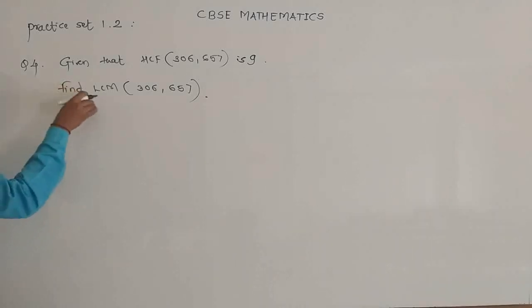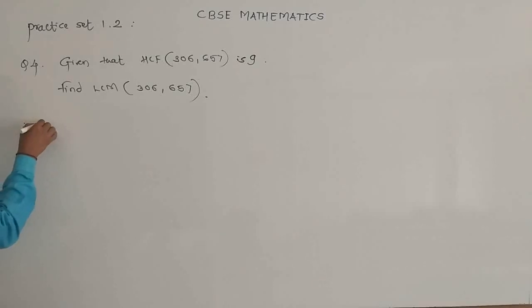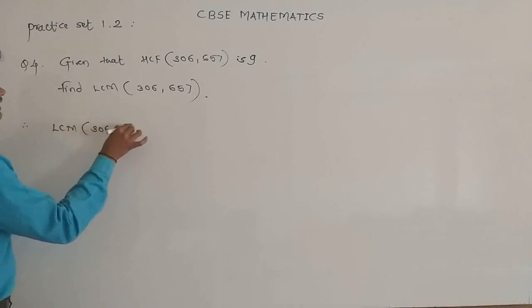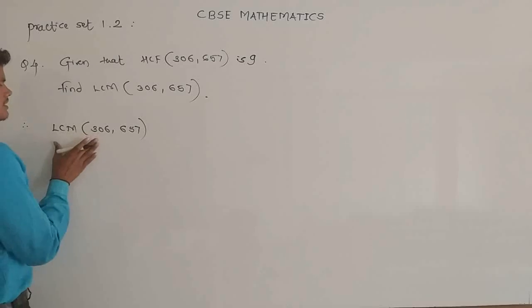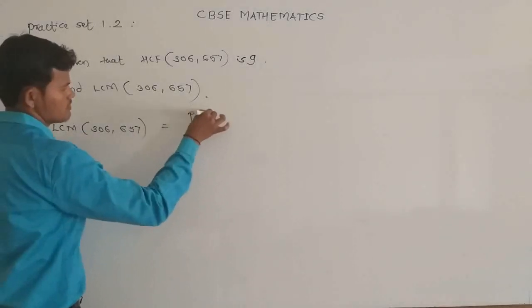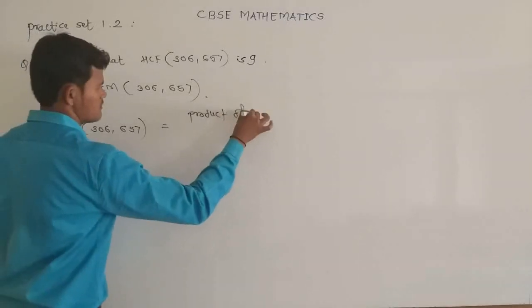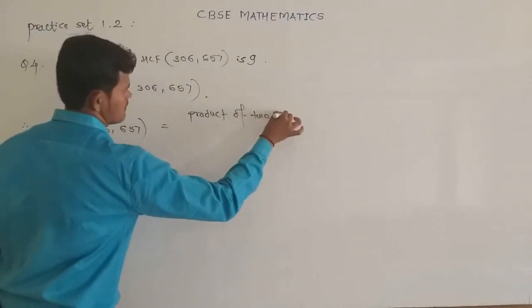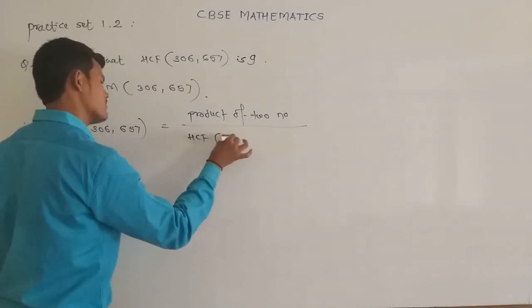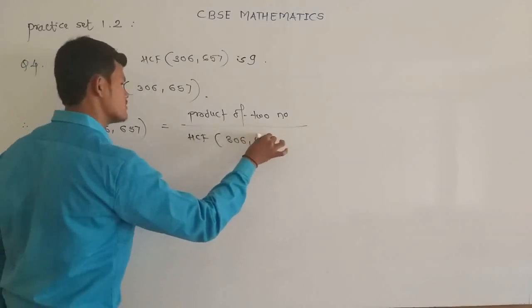So we can find the LCM by using the relation for two positive integers. The relation is: LCM of two numbers is equal to the product of the two numbers divided by the HCF of the two numbers.